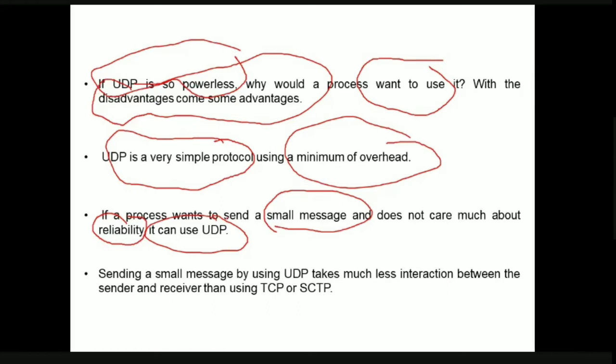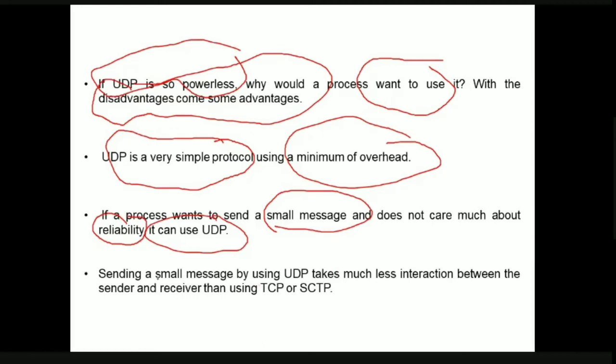There are many requirements for us to communicate from one place to another. All the time we do not send only large messages. Sometimes there is a requirement to send only small messages. If we are going to send small messages, why have so much overhead? For this reason, mainly, we use the UDP protocol. That is, if we do not require any reliability at that moment, we can use UDP. In UDP, we send the packet as small datagrams, that is, small packets.